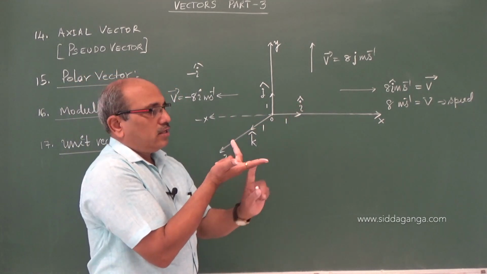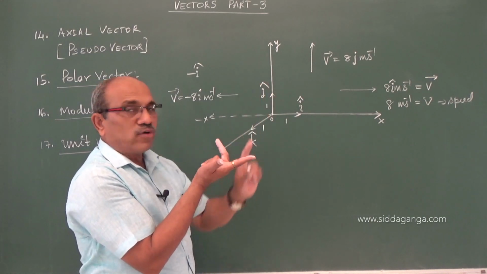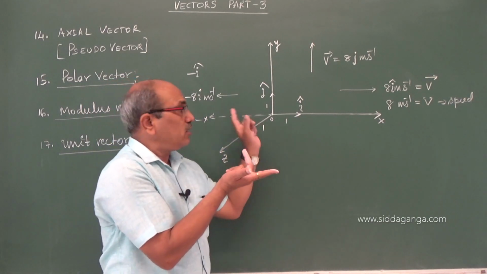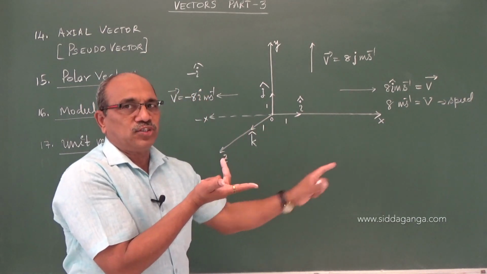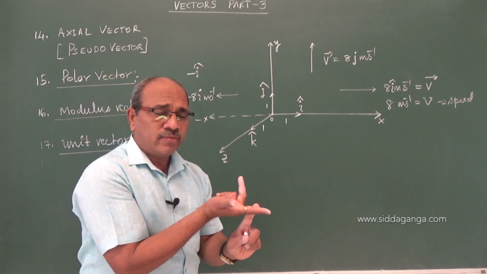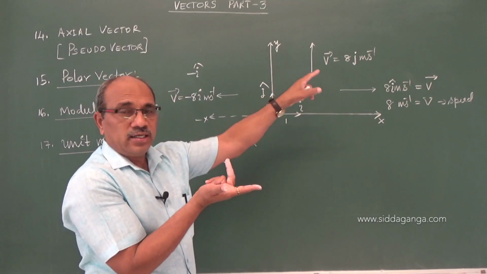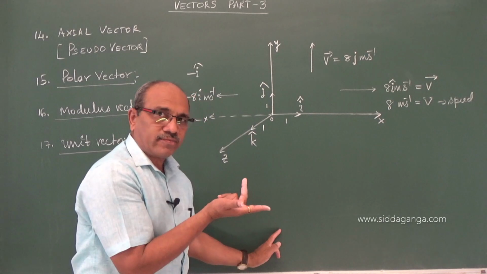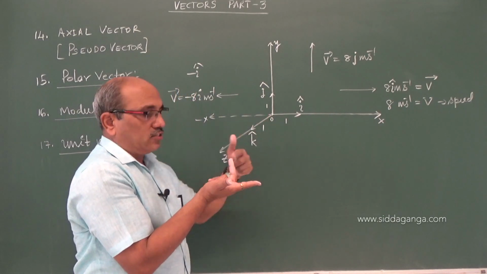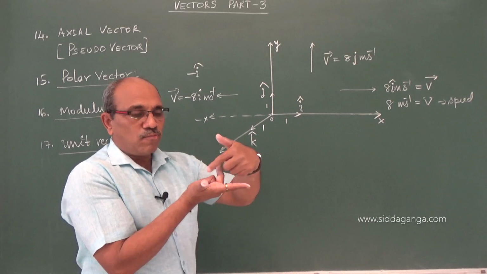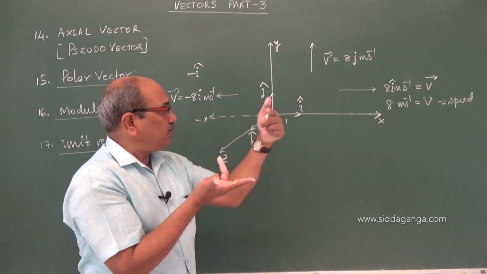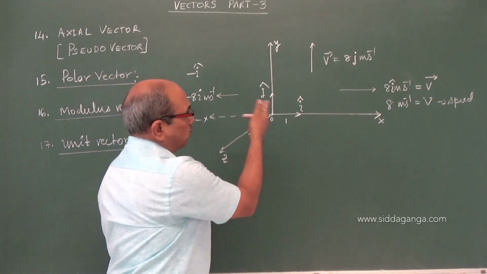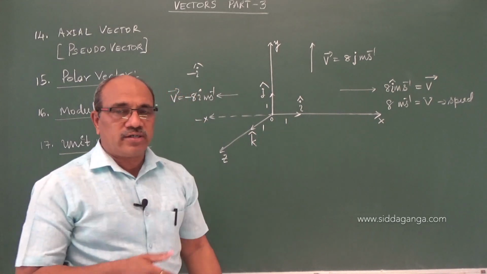If i is written along with some physical quantity, it is a vector having direction along the x-axis. Plus i is the positive x-axis, minus i the negative x-axis. If it has j, like that, it is the positive y-axis, and minus j the negative y-axis. Similarly, if you take the z-axis, positive k is away from the board, negative k is into the board, minus z. So I hope you understand that i, j, k are the unit vectors.